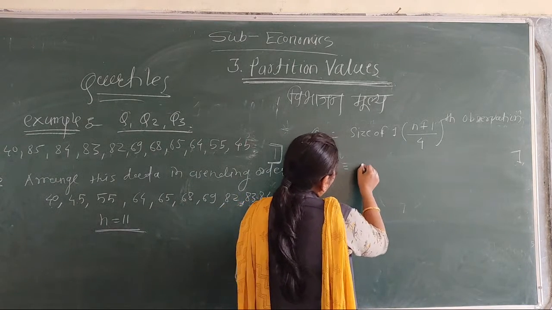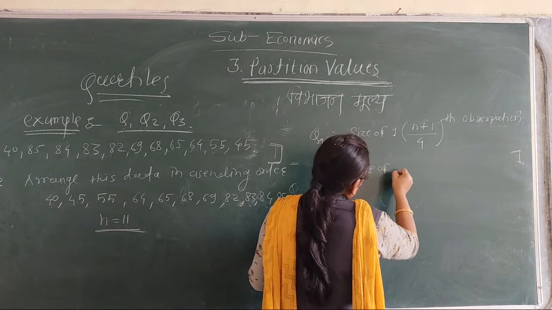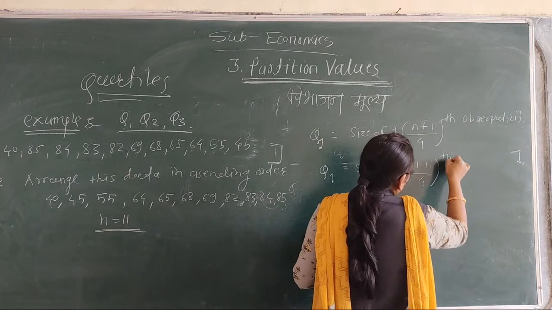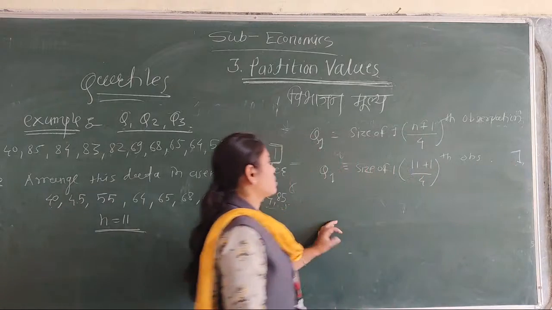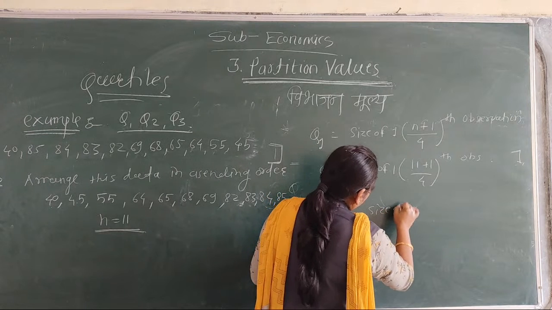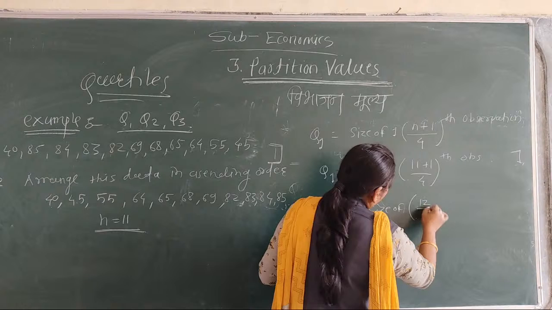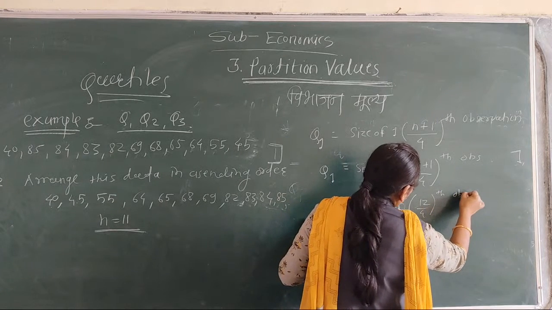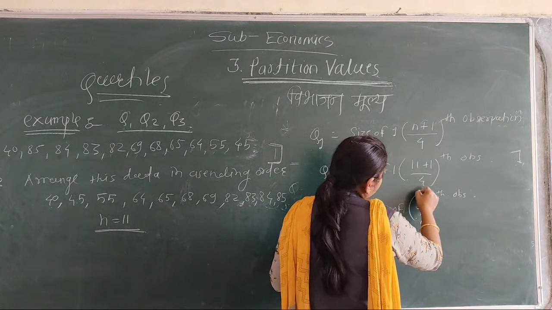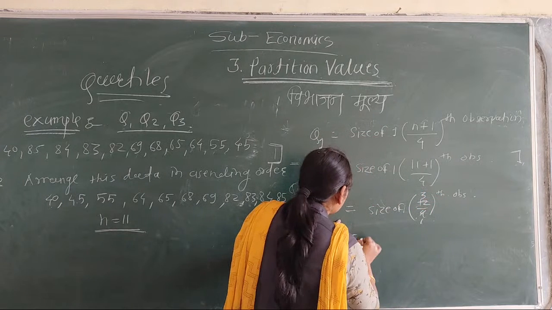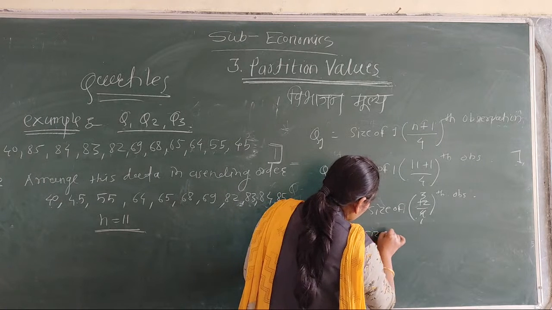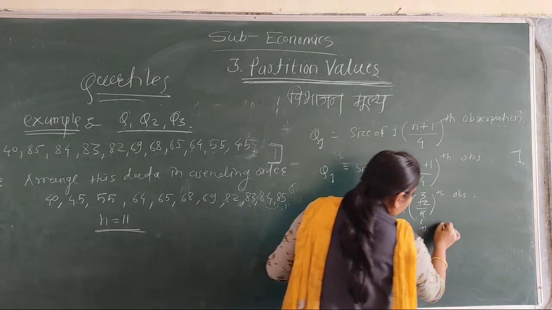Apply in the formula: n is 11, plus 1, divided by 4 observation. 11 plus 1 is 12, divided by 4. 4 ones are 4, 4 threes are 12. Means Q1 is equal to size of 3rd observation.